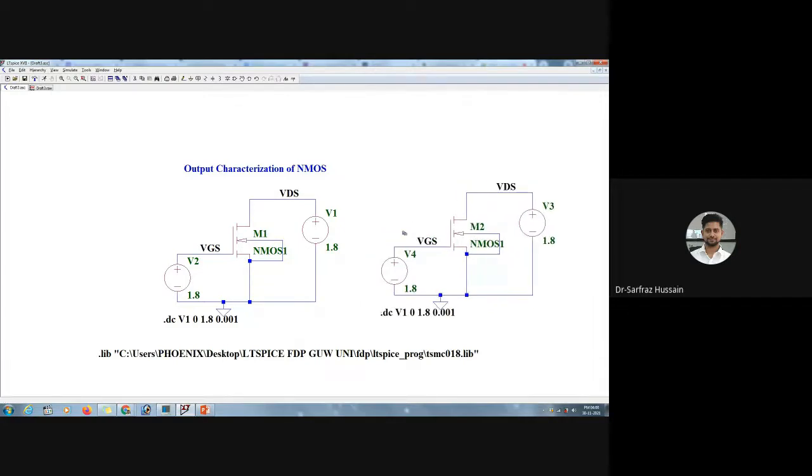So we can use this copy button over here, and we can select this particular circuit and place it over here. So now we have copied this one to this. Now just change this one to nmos, so that we will get the standard output. Let's run these two. And here we need to change the name of this. So here it has to be VGS1 and this VDS1. Now let us rerun this one.